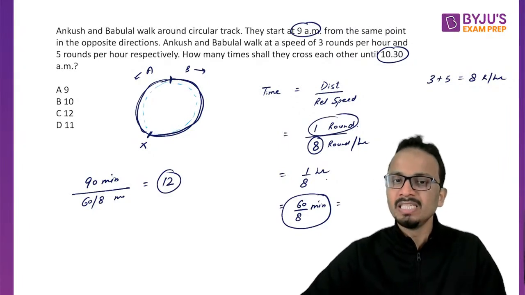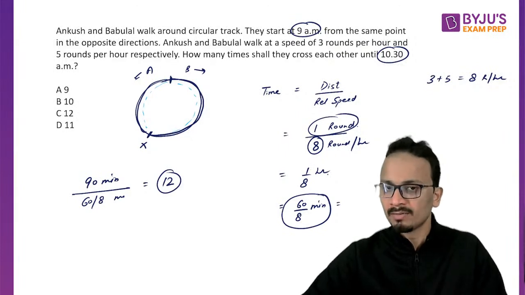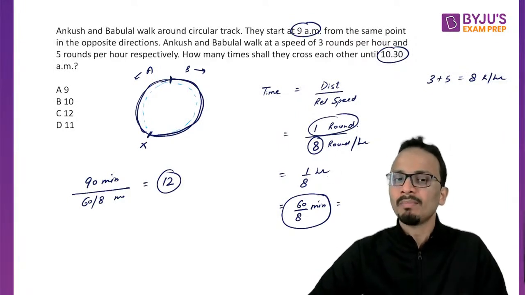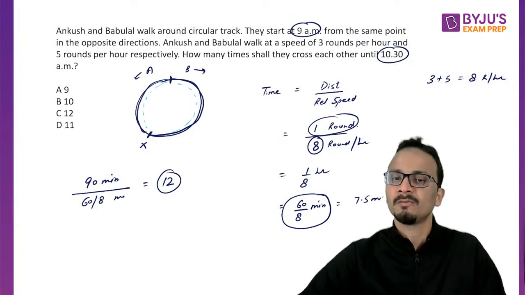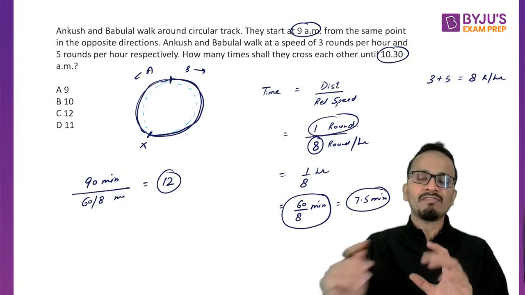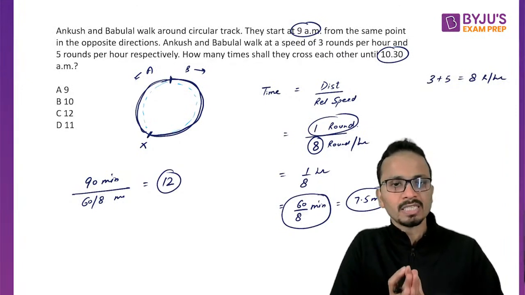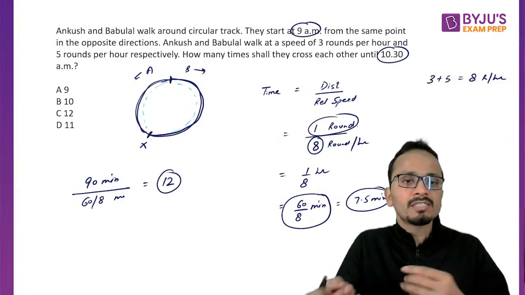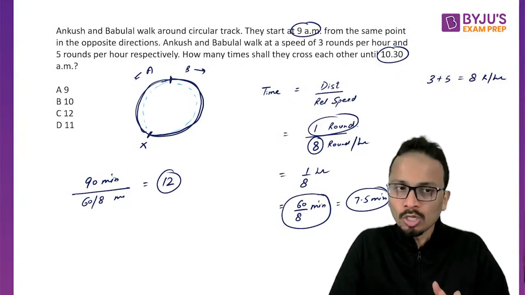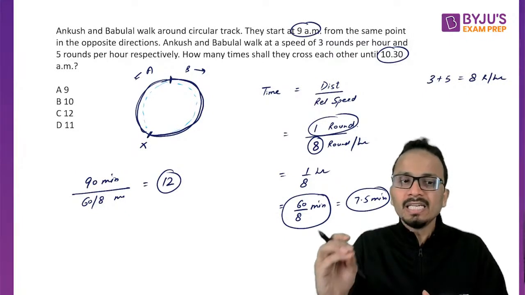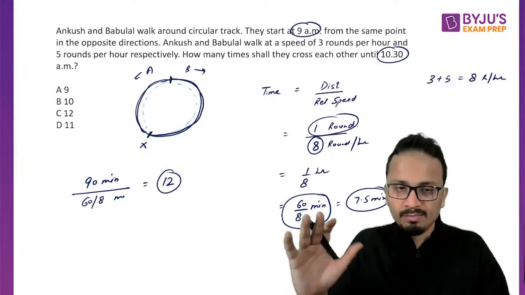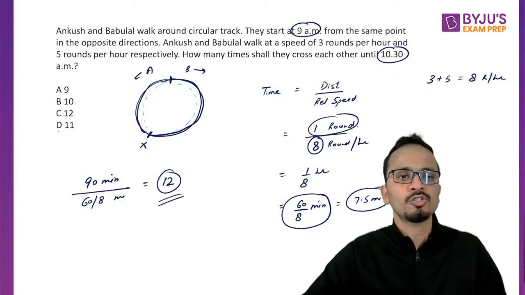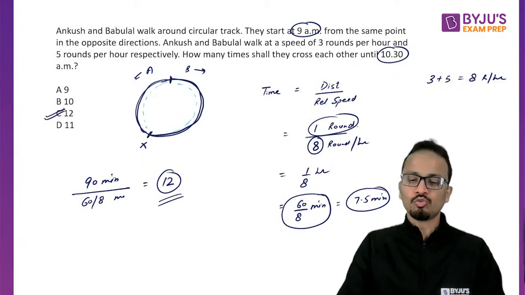So that means they'll meet after 1/8 of an hour, or 60 upon 8 minutes, or 7.5 minutes. So the first time they meet is after 7.5 minutes, right? In a total of 90 minutes, they'll meet 90 divided by 7.5, that is 12 times. So the answer for this question will be equal to 12.